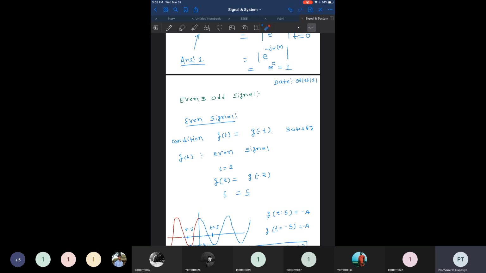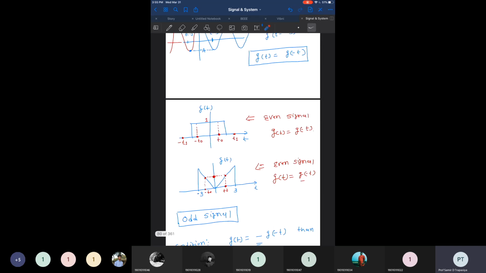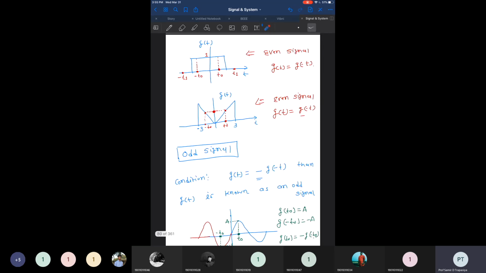So g of t and g of minus t are the same, then we can say the signal is an even signal. Right. And we have taken some examples over here. Contradictory to the even signal, if g of t is equal to minus g of minus t, right? Minus means the amplitude polarity is opposed. So if g of t is equal to minus g of minus t, then g of t is known as an odd signal. By considering this, we can find whether the signal is an even signal or an odd signal.